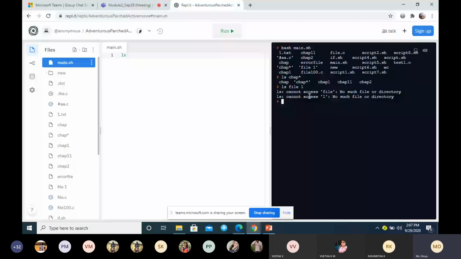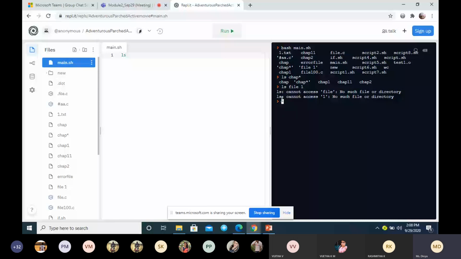But when I execute this command, it says cannot access file, cannot access 1. That means it takes these two as two separate arguments for the ls command.